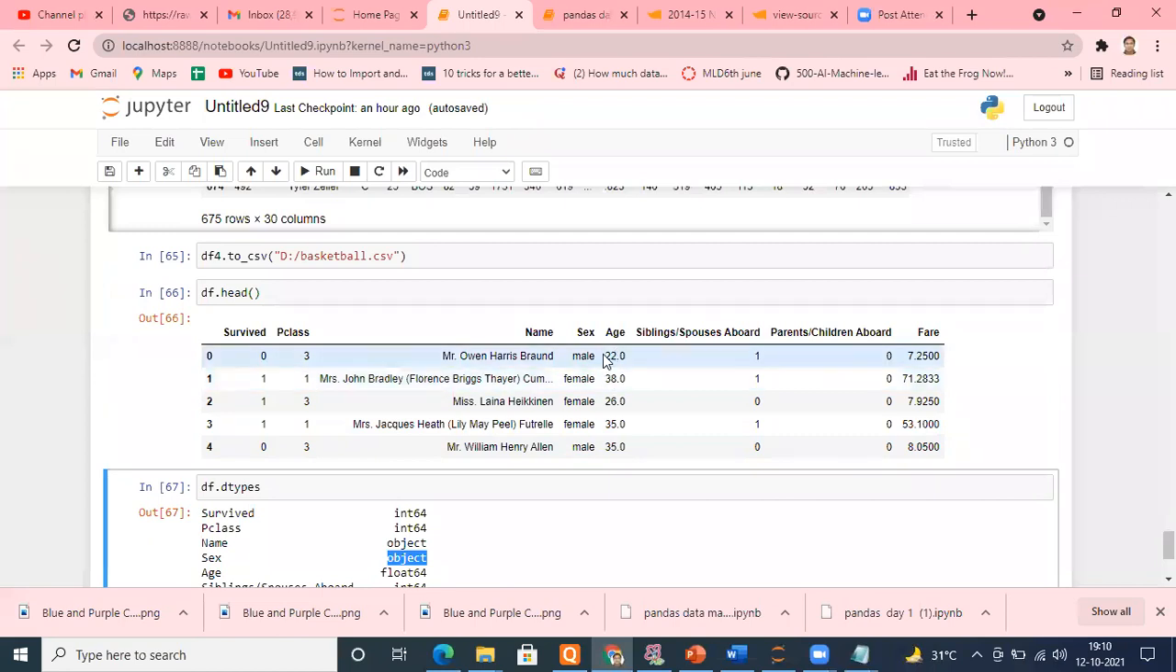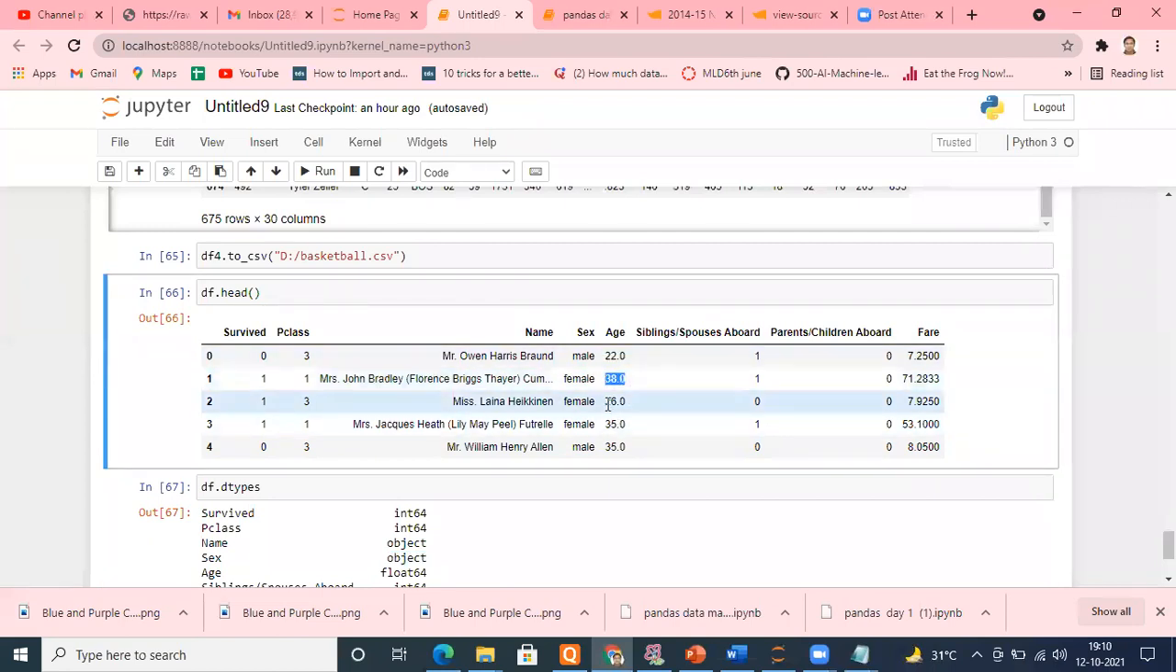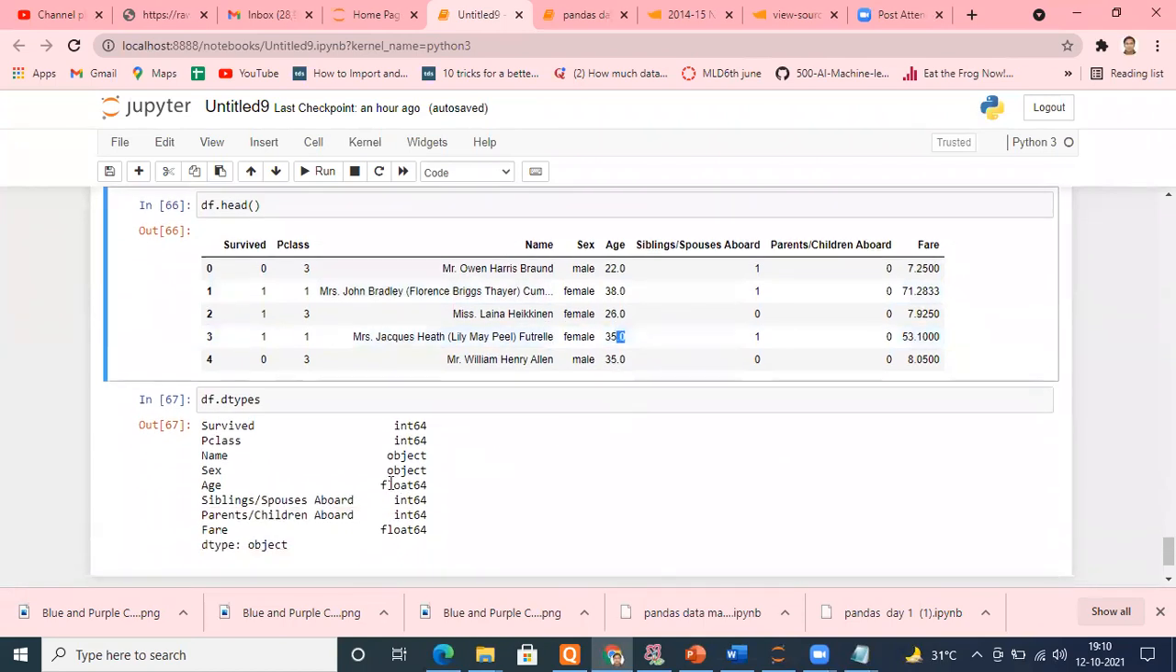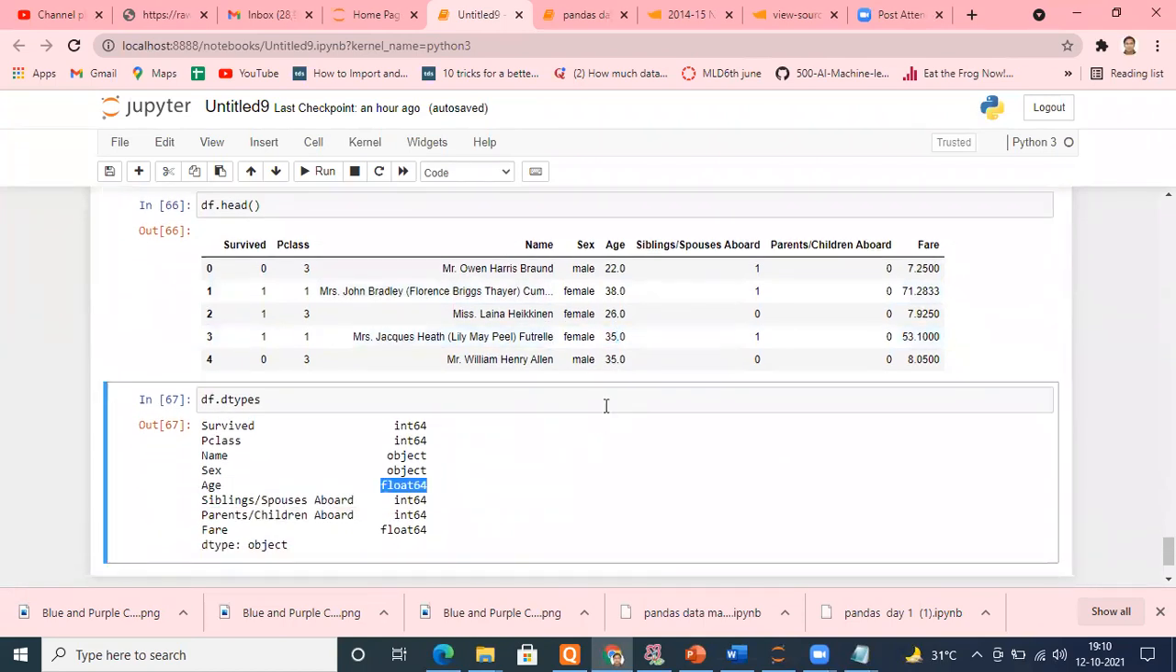This is your age. You can see it's a floating point number. You can change the data type as well, it's entirely your choice, but right now it is float64. The siblings, we can see directly, are integers. Integer, integer. And fare, we can see, is a floating point number.